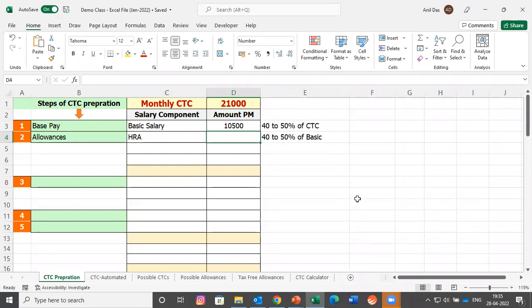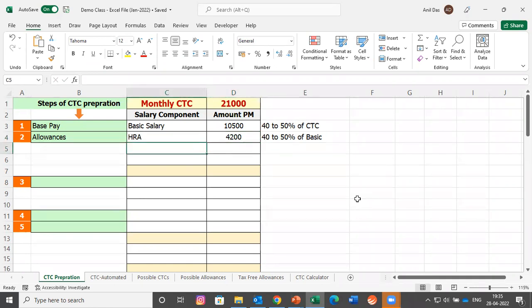Otherwise, there is no strong logic. If your employee is staying in a non-metro city, you should give 40% of the basic salary. And if your employee is staying in a metro city, you should go for 50%. Let's assume that this person is staying in a non-metro city. So if the person is staying in a non-metro city, we should keep 40% of basic as HRA, which means this person would be getting a tax-free income of 4,200. This income is tax-free for this person. This is the only reason why most of the companies are going for house rent allowance.